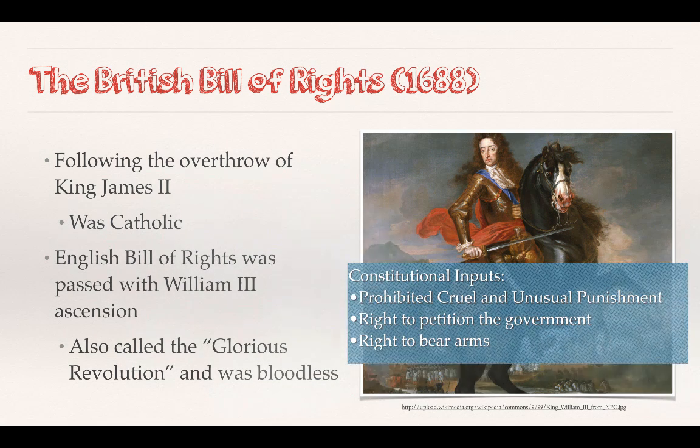So hopefully you guys got a chance to do that. So constitutional inputs: prohibited cruel and unusual punishment, the right to petition the government, and the right to bear arms. So things that we still have in our Constitution, right? These were put forth in the British Bill of Rights, and in 1790, when the Americans write their version, they're going to pretty much take those word for word. All right, so those constitutional inputs remain.